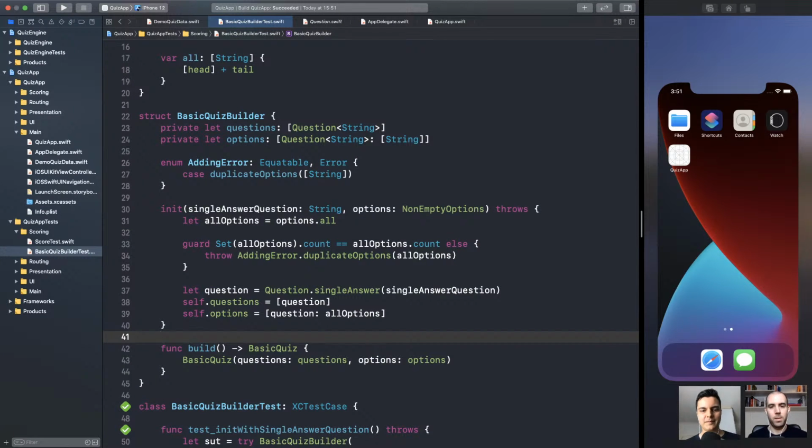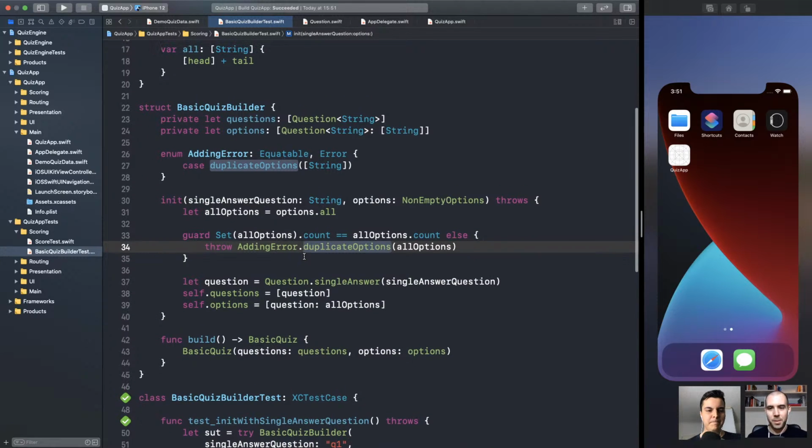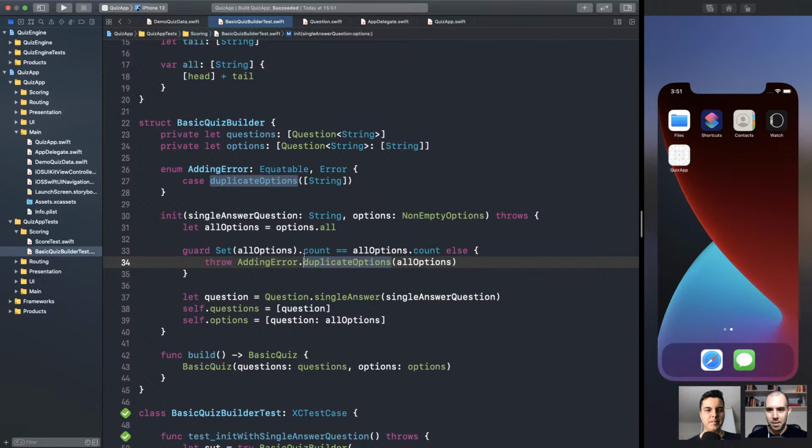Make sense so far? Should make sense, I think. Everything is very clear. But yeah. Okay, so now we need to define the correct answer. The correct answer for the single answer question type, which should be only a single answer, right? It's a single answer question. It should have only a single answer.